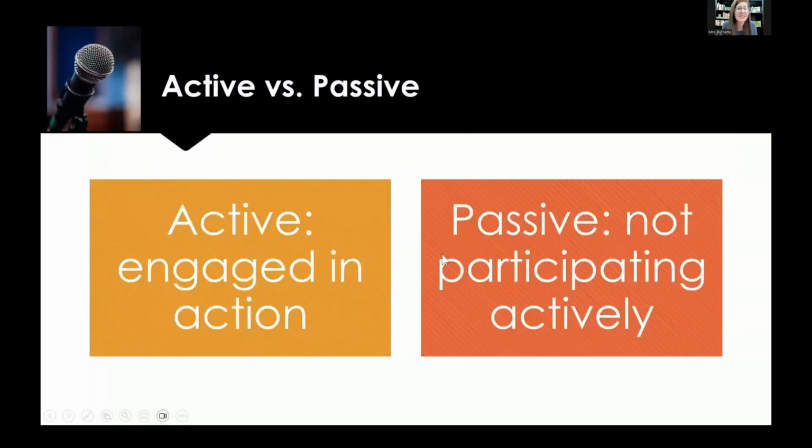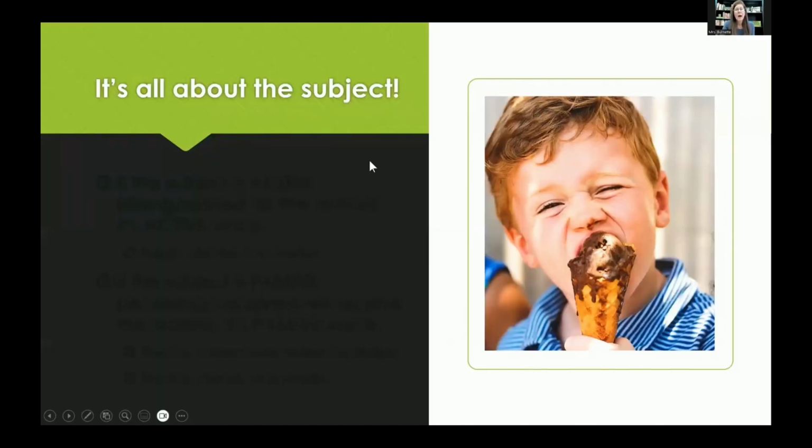Meanwhile, we're going to talk about active and passive voice. I want to reinforce that a little bit. That's something that I think some of you are still struggling with. So active means that you're engaged in action, right? If you don't think about grammar, just think about the word active. If I'm active, I'm doing something, right? I'm engaged in action. If I'm passive, I'm not participating actively, right? I'm just sitting there kind of mouth breathing or drooling or whatever, right? I'm just existing. So we want our writing to be active as well.